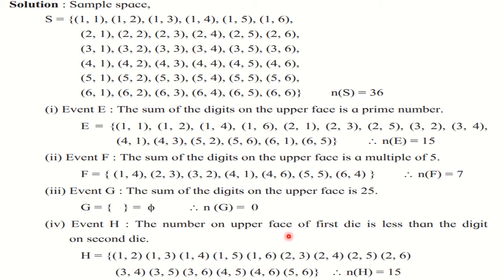That the number on the upper face of the first die is less than the second one. So you have to write all the sample points where the first number is smaller and the second number is greater. Here they are equal, so we cannot write. But here all the 5 points you will find that the first number is less than the second one. So all these 5 sample points from the first line you have to copy down.